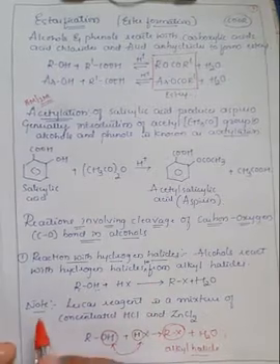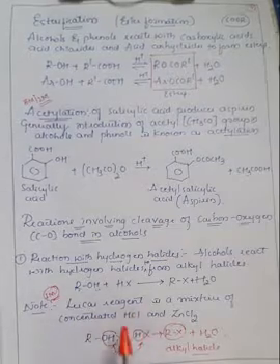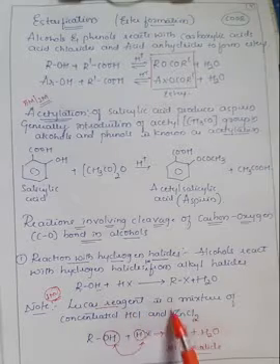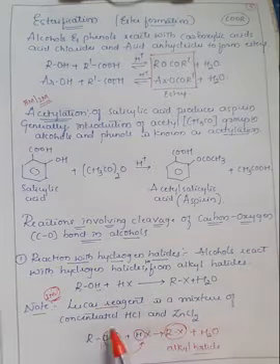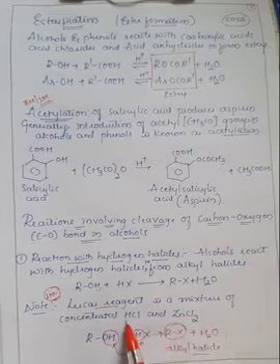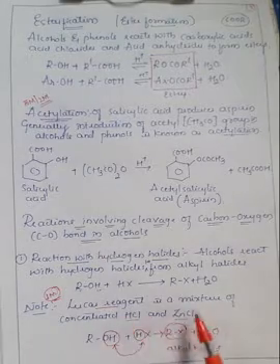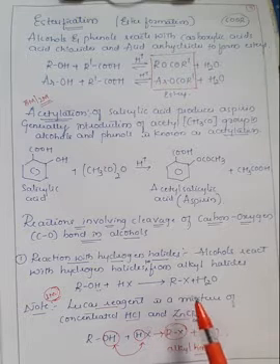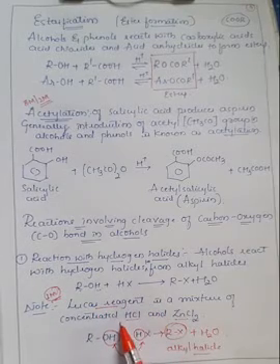So one important thing they may ask for 1 mark; most of the time they have repeated this question. What is Lucas reagent? Lucas reagent is a mixture of concentrated hydrochloric acid and zinc chloride. Remember, this is a very important point. Lucas reagent is the mixture of concentrated hydrochloric acid, that is HCl, and ZnCl2. This is useful for distinguishing the reactivity of different kinds of alcohols, like primary, secondary and tertiary. So remember, Lucas reagent is a mixture of concentrated HCl and ZnCl2.